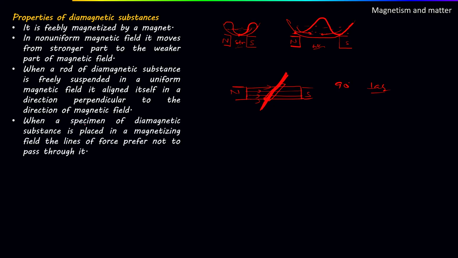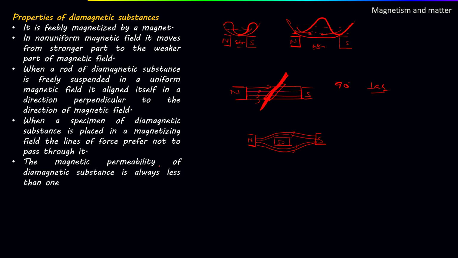Fourth point: when a specimen of diamagnetic substance is placed in a magnetizing field, the lines of force prefer not to pass through it. Suppose again these are two magnets, this is the north pole and this is the south pole. These two poles are creating a magnetic field here, and here is the diamagnetic substance. Then the magnetic lines of force will not prefer to pass through it, but will move somewhat like this and somewhat like this. These will not prefer to pass through the diamagnetic substances.